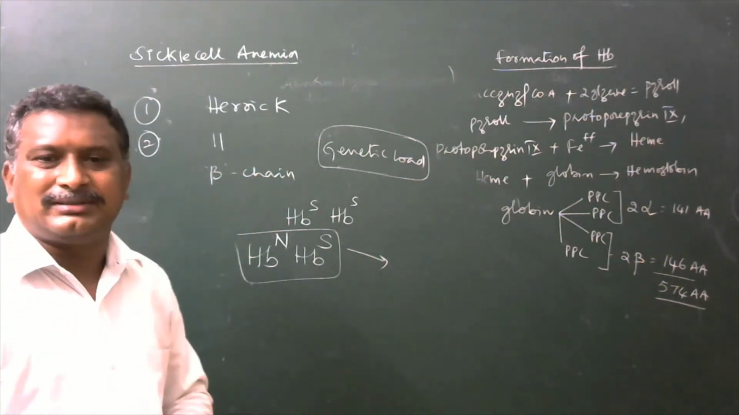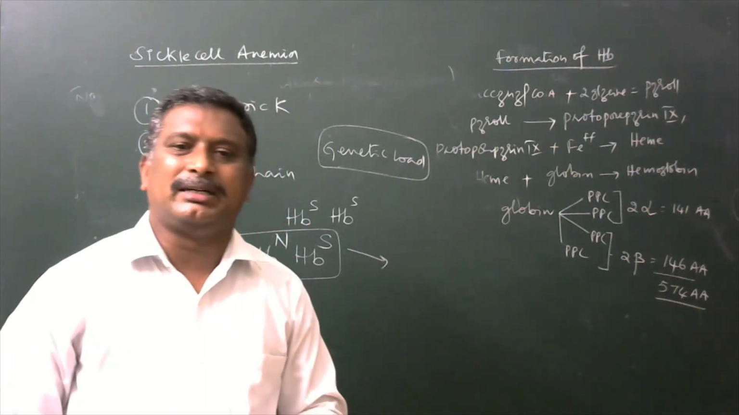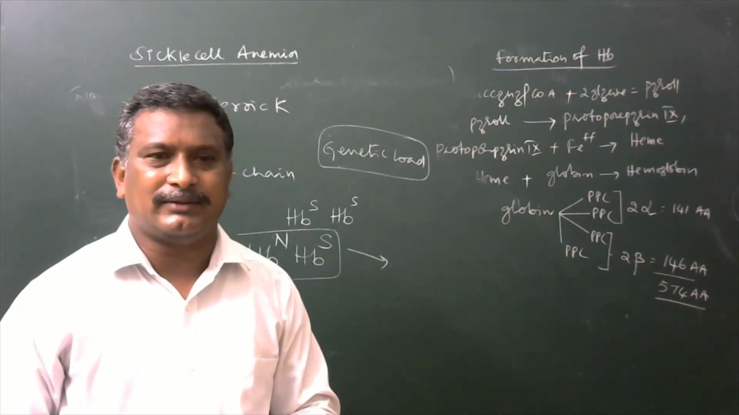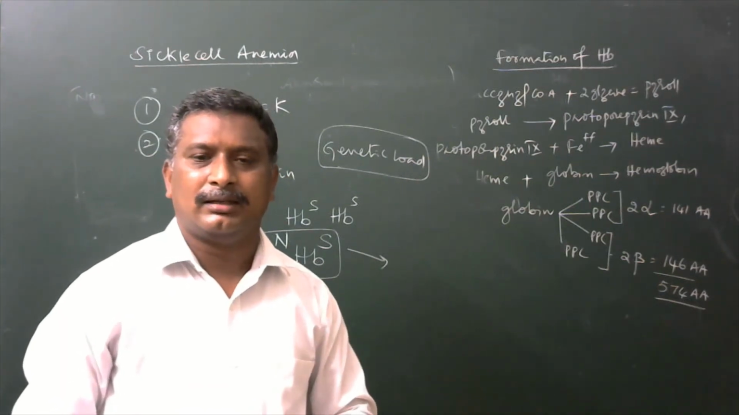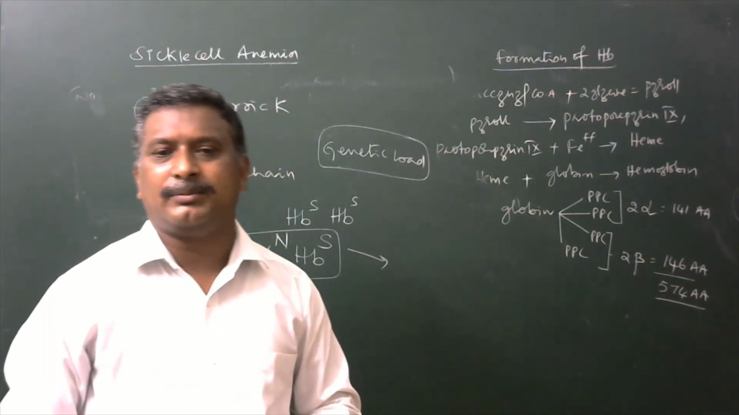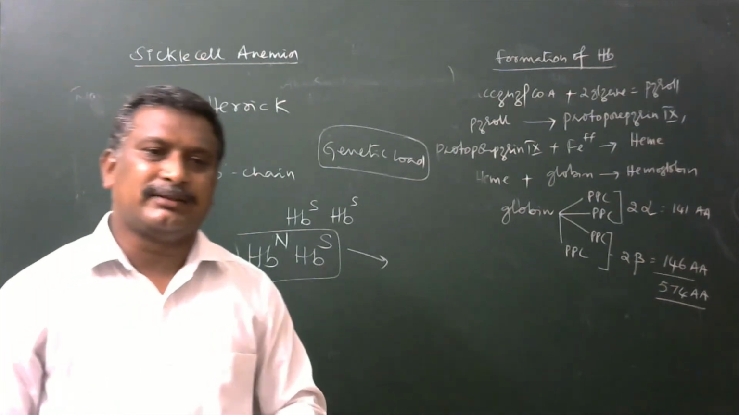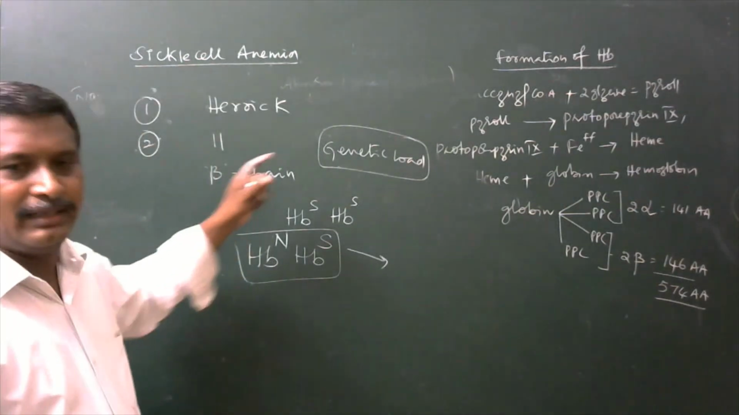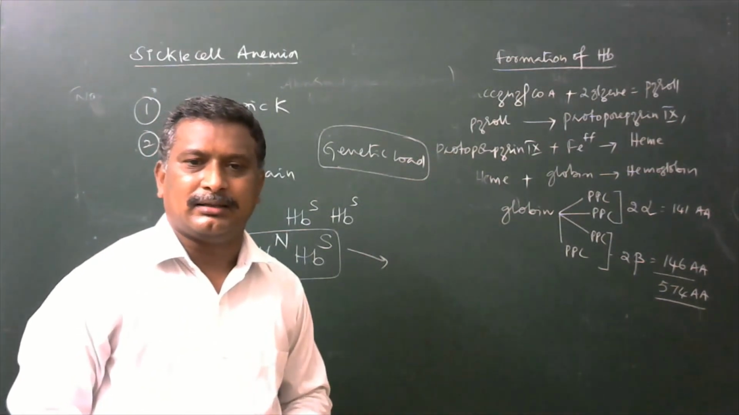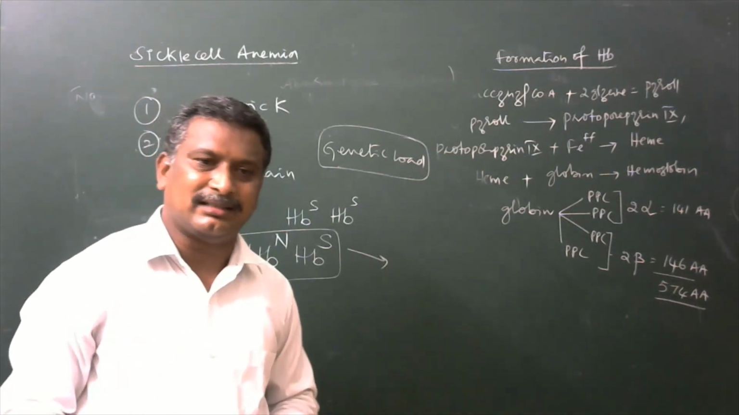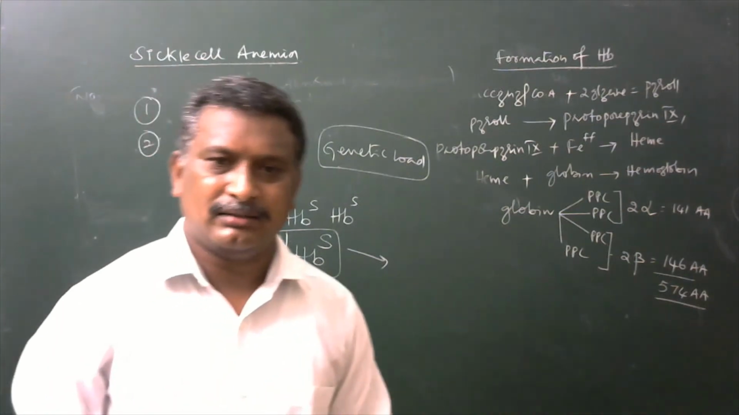Now, who said that only one amino acid differs between normal hemoglobin and abnormal hemoglobin? That is Vernon Ingram in the year 1958, who belonged to Cambridge University. Okay, after this one is over, in the coming videos we will see the next examples for pleiotropism. Okay, thank you.